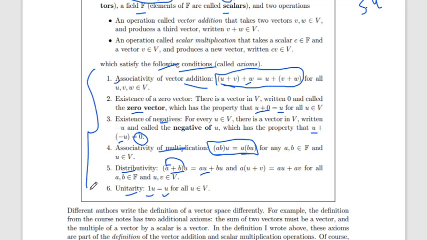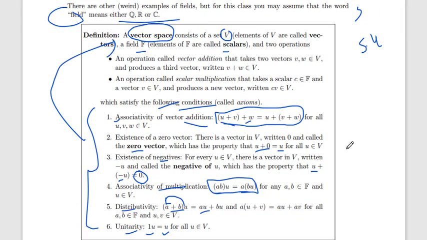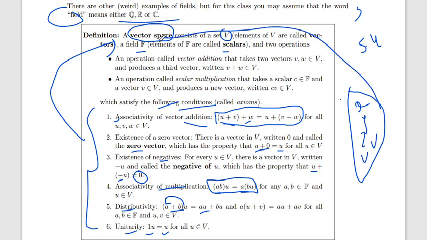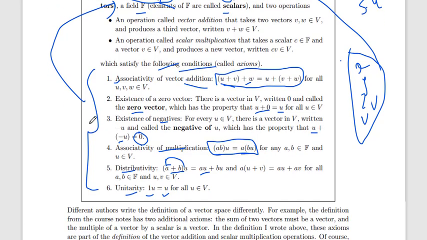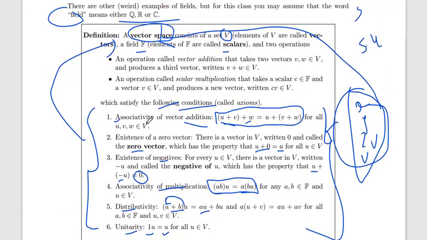So these six conditions have to be followed to be called a vector space, containing all the vectors like x, y, z, u, v. All the vectors have to follow all these conditions; then we can say this is a vector space. It's also called axiom theory.